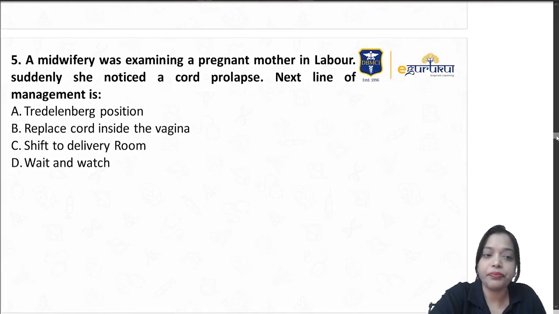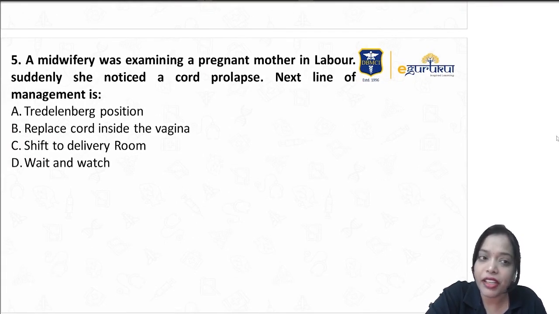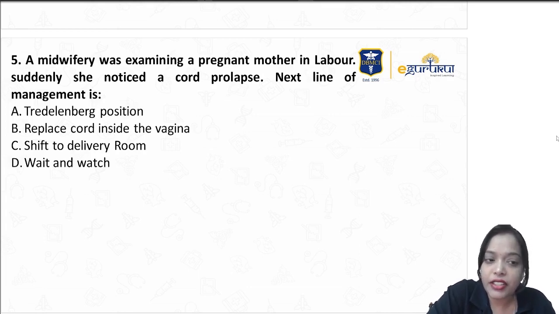Next question. A midwife was examining a pregnant mother in labor. Suddenly she noticed a cord prolapse. The next line of management is? Now different options have been put forward. The options which I could get were: Trendelenburg position, replace the cord inside the vagina, shift to the delivery room, and wait and watch.